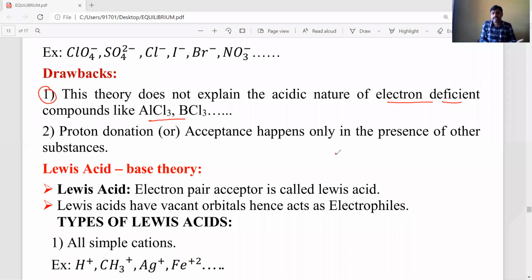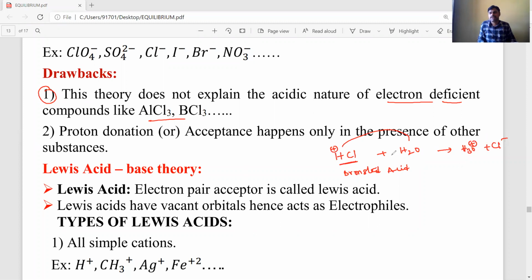For example, if you want to say HCl is a Bronsted acid, then you must take that HCl in water. Only then can HCl donate H plus ion to the water, producing H3O plus and Cl minus.